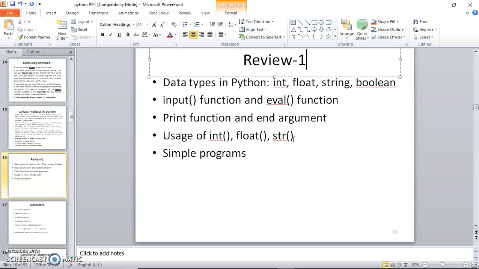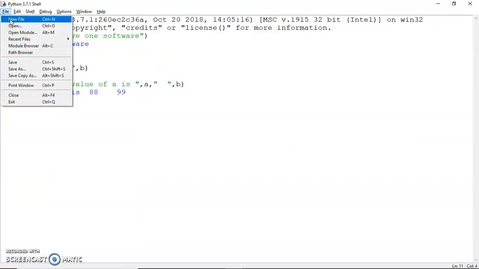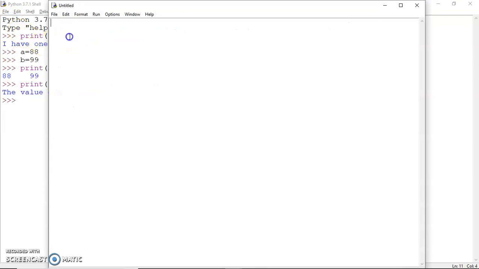So let me write a program for you now. How to write a program? You go to File, then New File, and here you can start writing your program. You can start with a comment: program to print area of a rectangle.